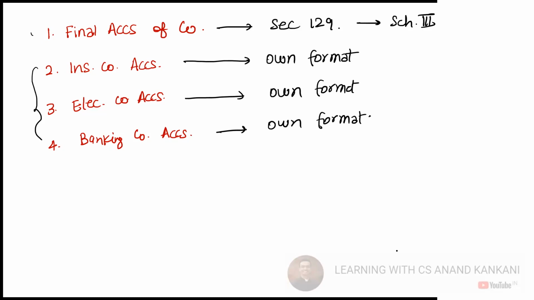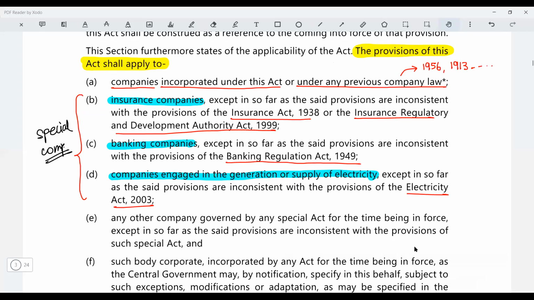Now when you read this, you will come across this word. Now let's read it completely. Insurance company, except in so far as the said provisions are inconsistent with the provisions of the insurance company. So for an insurance company also, the Companies Act will be applicable. But wherever the provisions contradict the Insurance Act or the Insurance Regulatory and Development Authority Act, then in that case, the Companies Act will not be applicable.